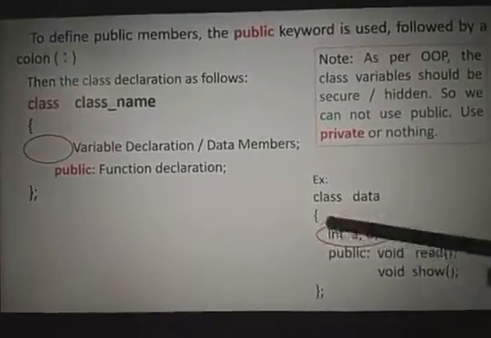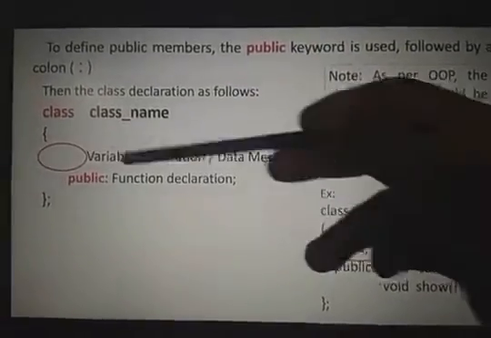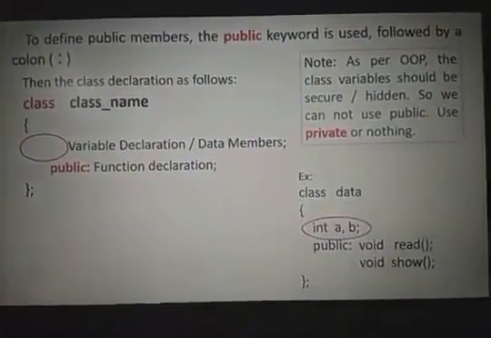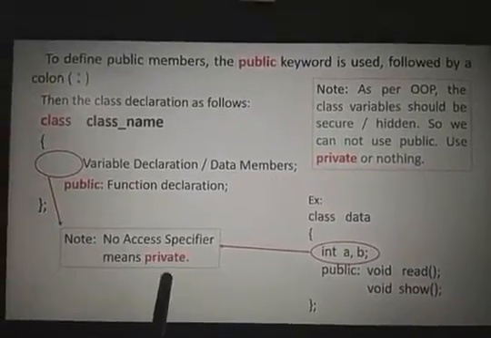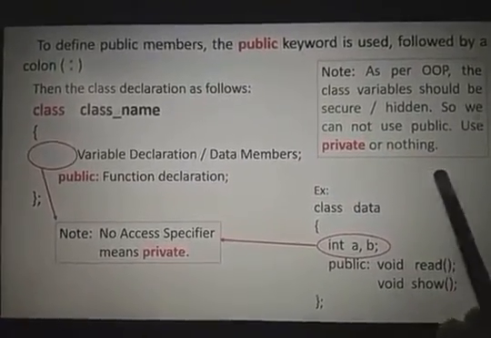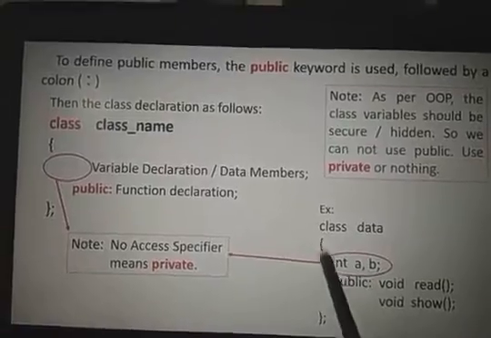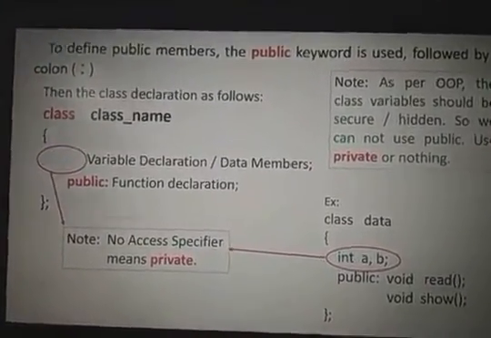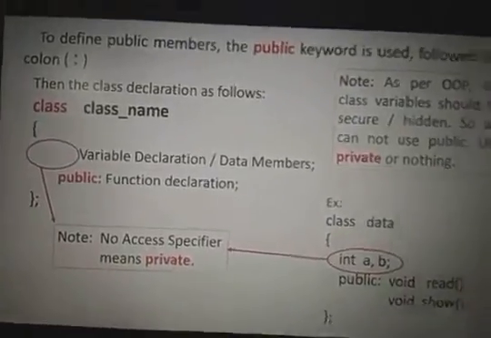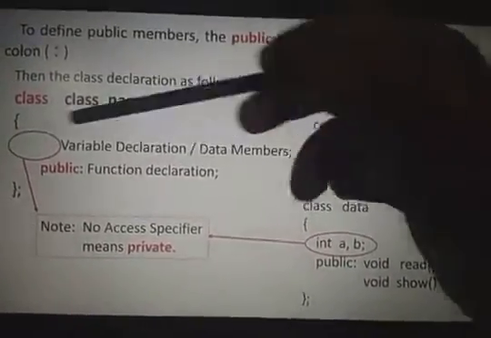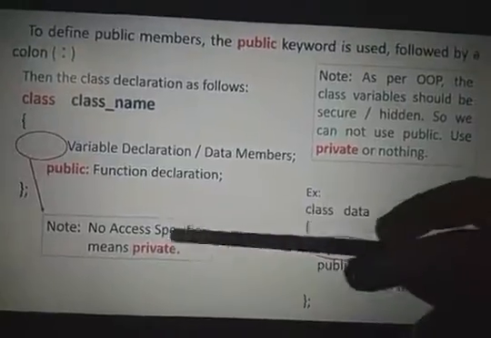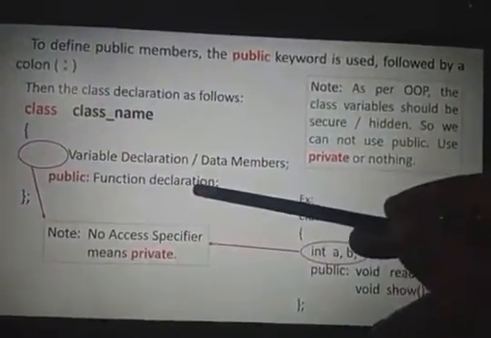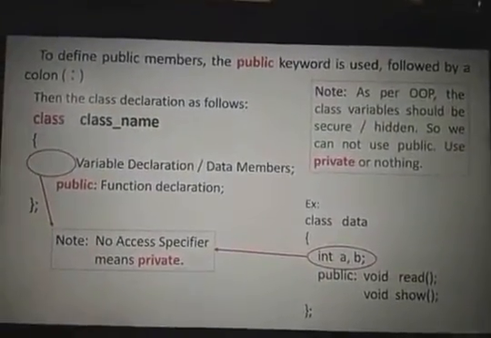But we are not using any access specifier. Here not using any public, here also not using any public, means by default these are called private. No access specifier means these are called private. For public, we can use public. Right? This is about the class. A class is a collection of variables. Those variables should be private by default and the functions should be public. This is about the class declaration.